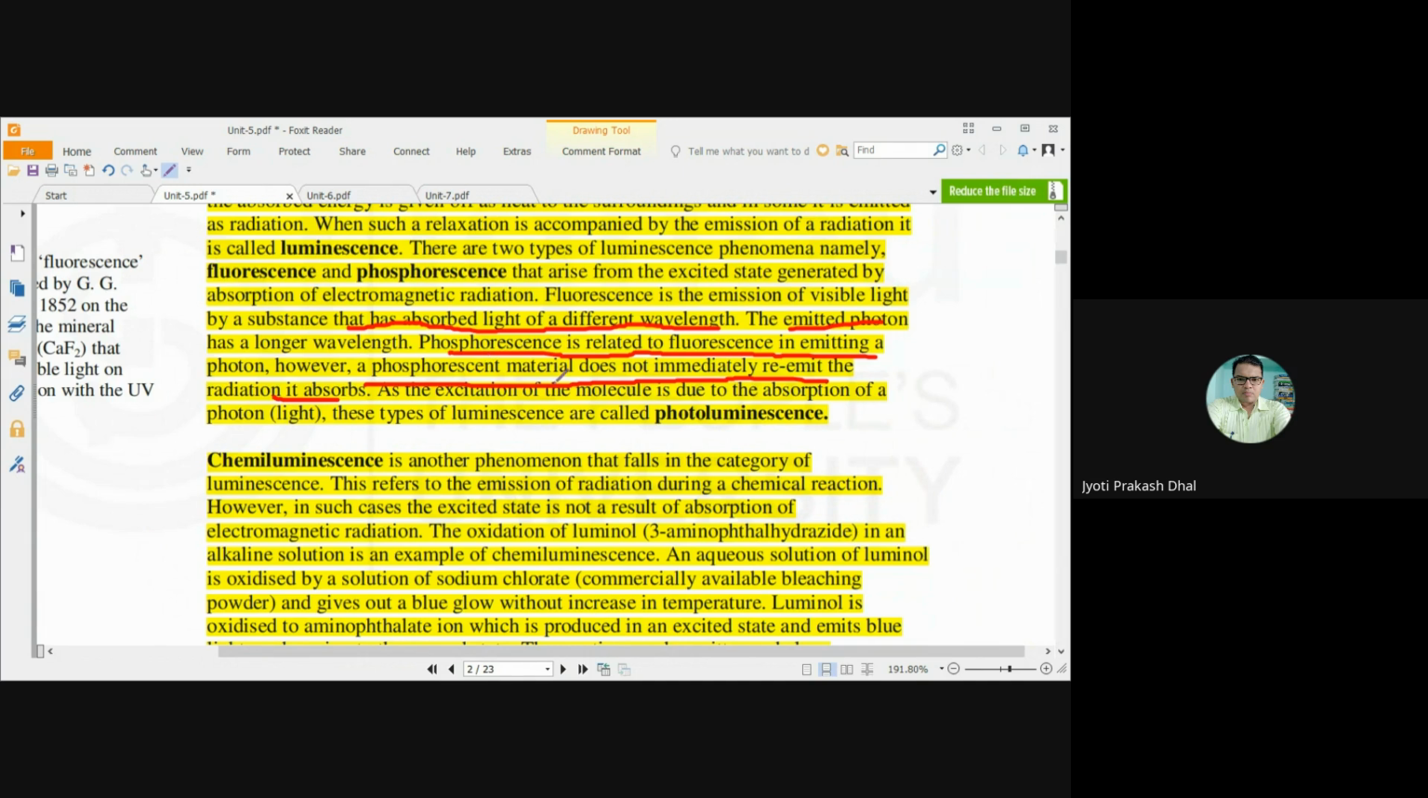Fluorescence takes place immediately when the molecule moves to the excited state. Immediately it comes back to the ground state by emitting light, and that is called fluorescence. But in the case of phosphorescence, from the excited state it comes back to the ground state after some time, not immediately. As the excitation of the molecule is due to absorption of a photon, these types of luminescence are called photoluminescence. Because we have already discussed that initially the molecule undergoes excitation by absorption of a photon, that's why the process is called photoluminescence.